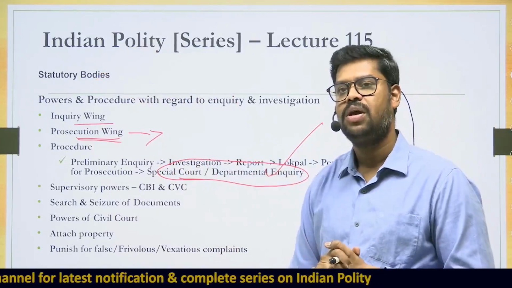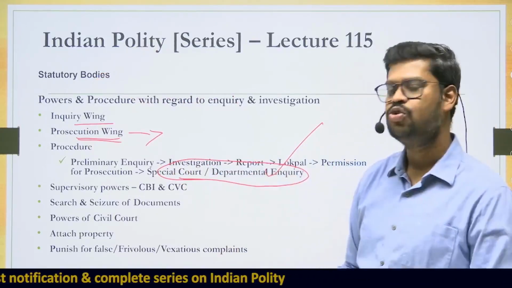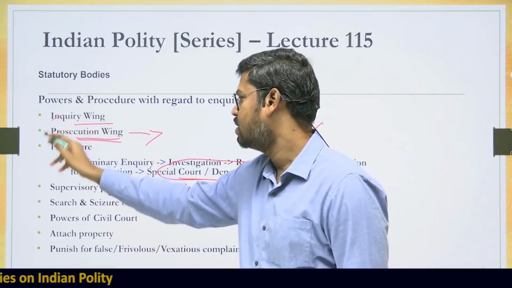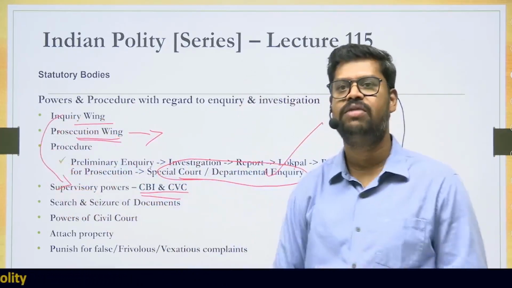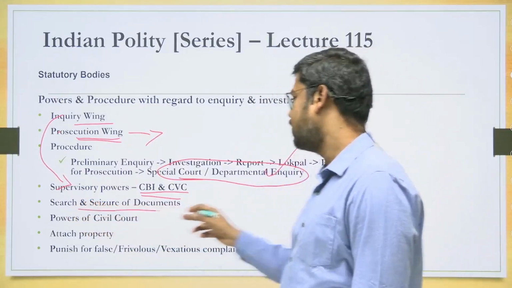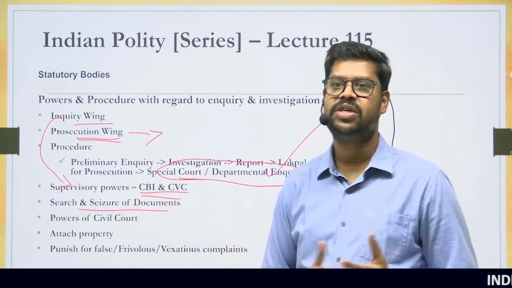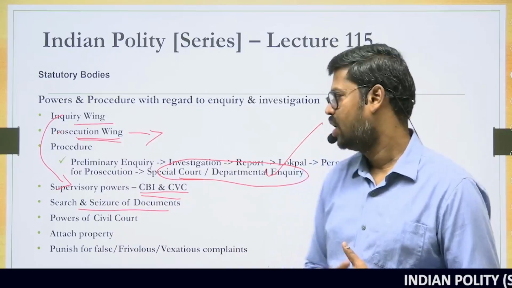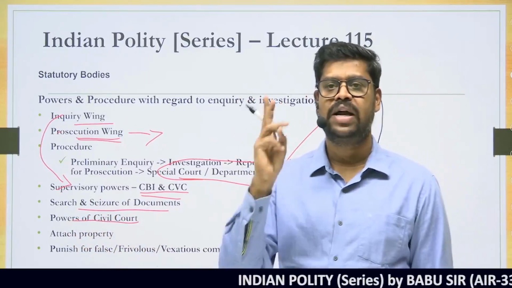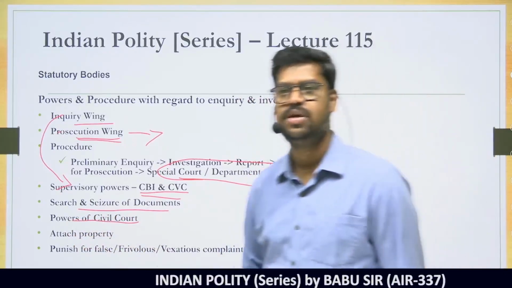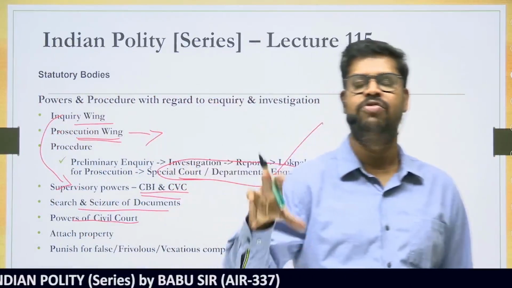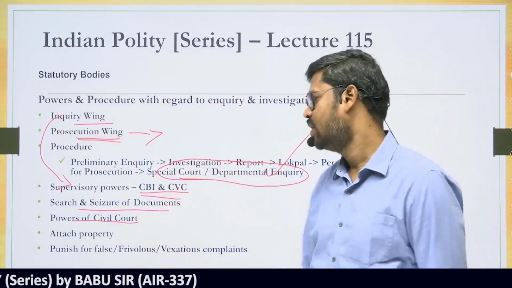The prosecution wing works under the direction of the Lokpal. And to that extent, the Lokpal also has supervisory powers over the CBI and CVC whenever the Lokpal refers a matter to them for investigation. The Lokpal has a power to search and seize documents during investigation against any individual. The Lokpal has all the powers of a civil court to summon anyone. The Lokpal also has a power to attach the property of a person against whom an allegation is there. So even during the inquiry, even during the investigation, the property of an individual can be attached by the Lokpal.